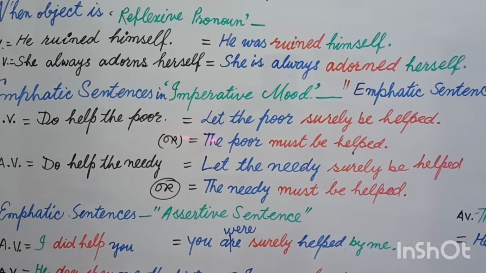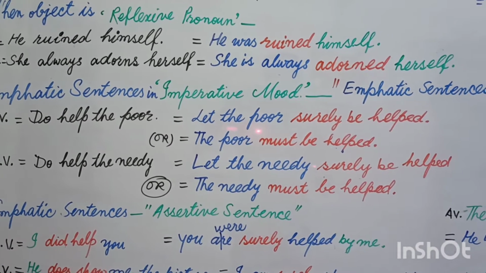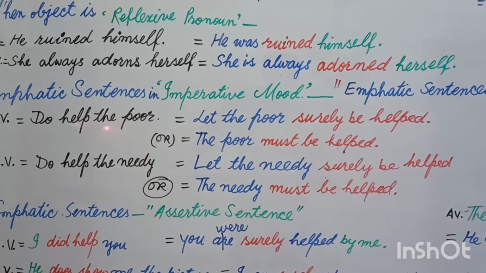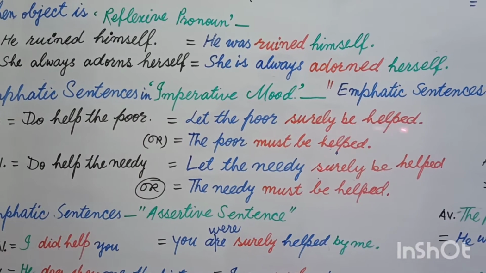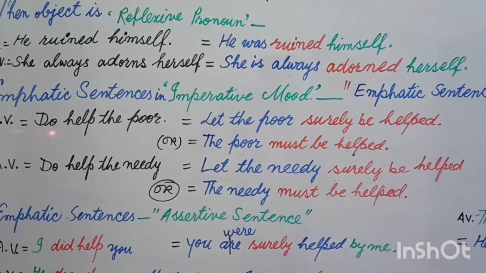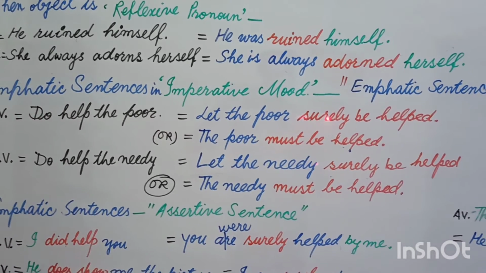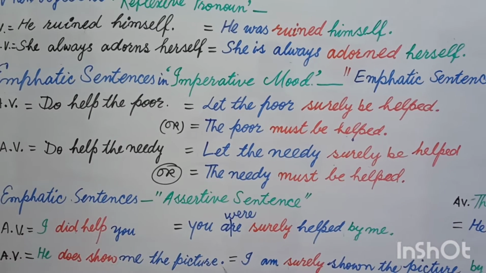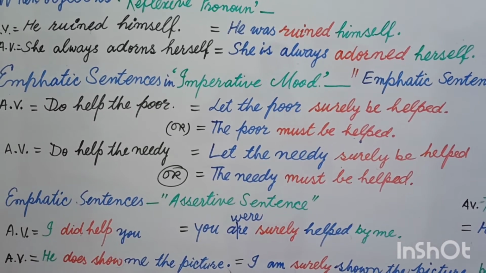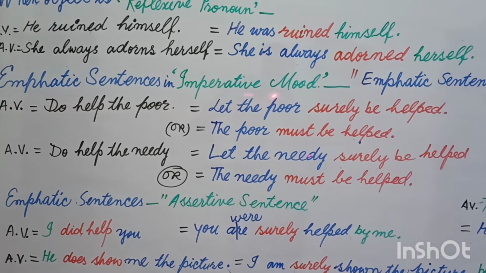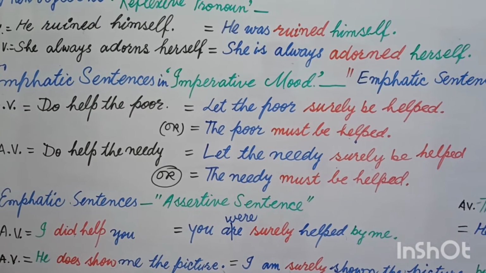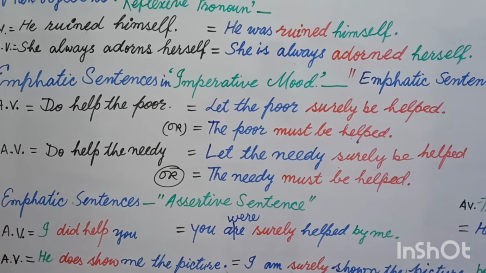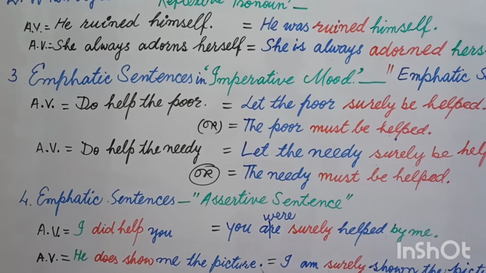In other words, you will follow the normal structure of an imperative sentence in passive voice: let plus object plus be plus third form. Now the object is the poor, let the poor be helped. But we have an additional do here, and this do that shows compulsion will be changed into surely. Let the poor surely be helped. In simple words, if you have an additional do, it will be changed into surely before be, and you will follow the usual rule of passive voice in imperative sentences.